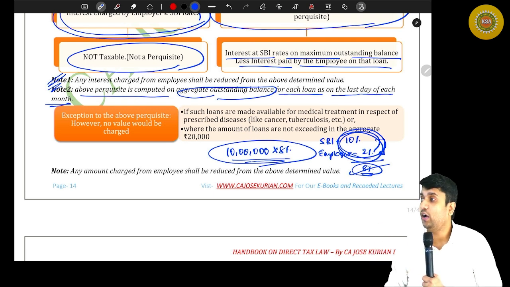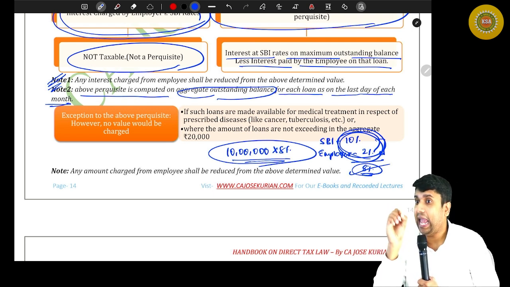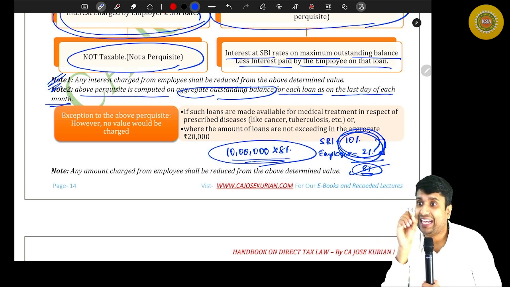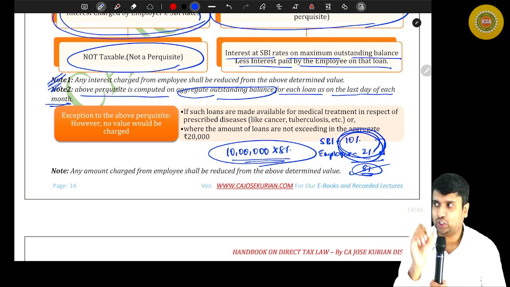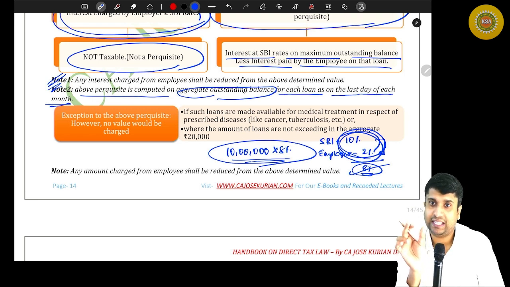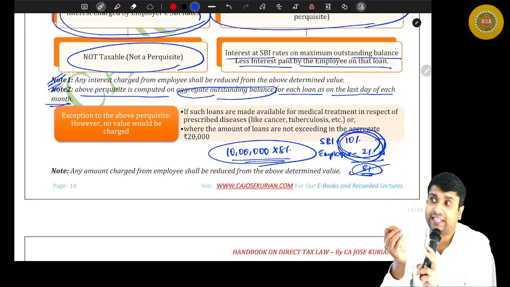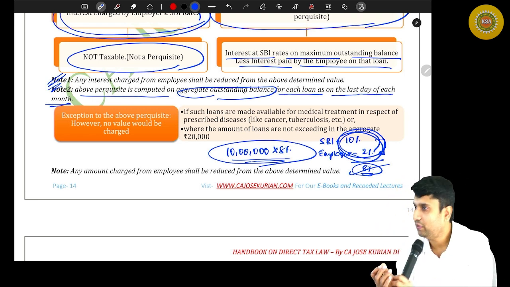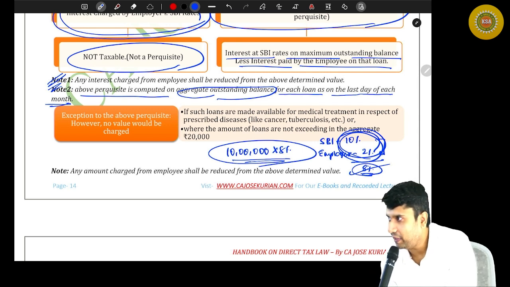How do you repay a loan? We call it EMI, equal monthly installments. So the amount that you're repaying will be fixed, but the principal and interest component varies. Are you with me?